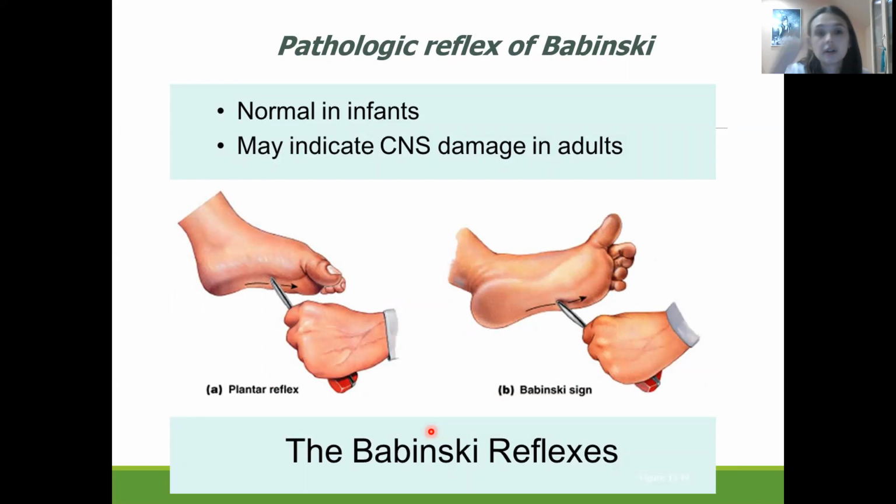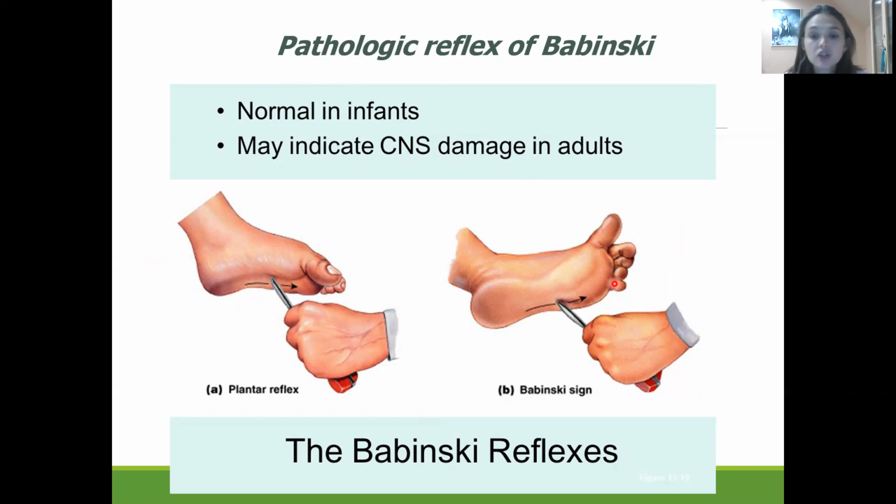So, an example of the reflexes could be the reflex of Babinski, which is normal for infants and pathological for adults. In this reflex, you use a hammer, and when you touch the foot with the hammer, toward the tip, you will receive the movement of the fingers.